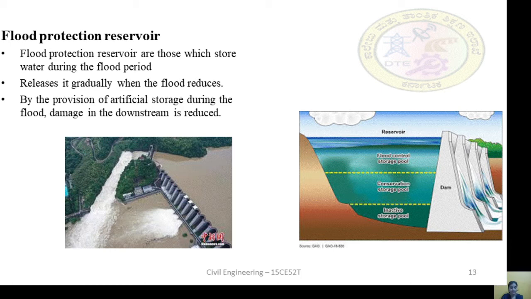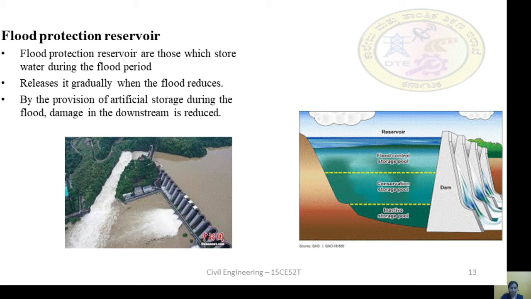A flood protection reservoir controls the damage on the downstream side of the dam due to floods. If we allow the water, floods occur and the downstream side of the dam will be damaged. To control the damage on the downstream side, we go for flood protection reservoir.